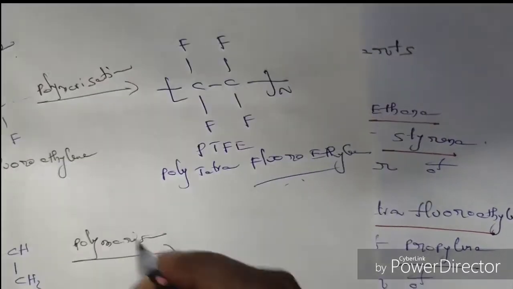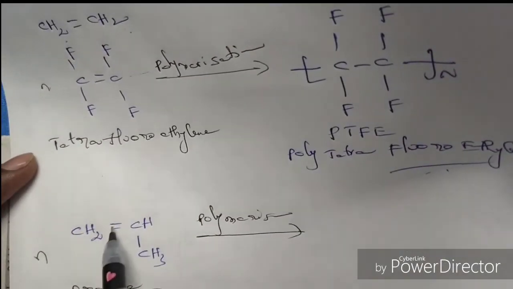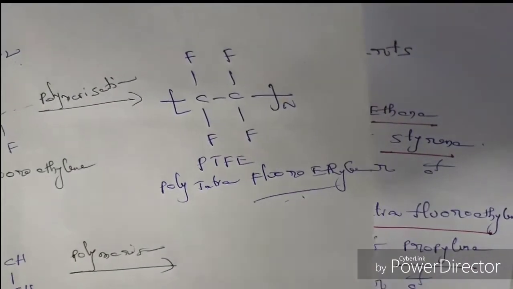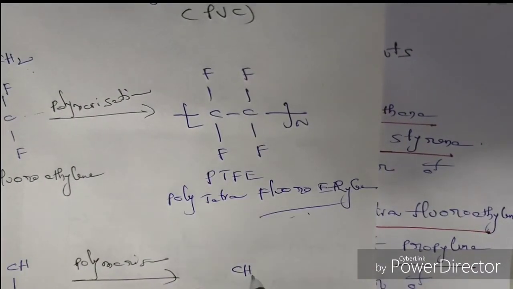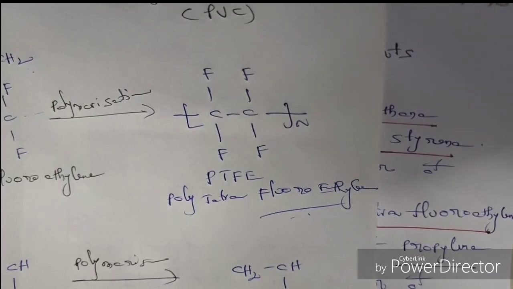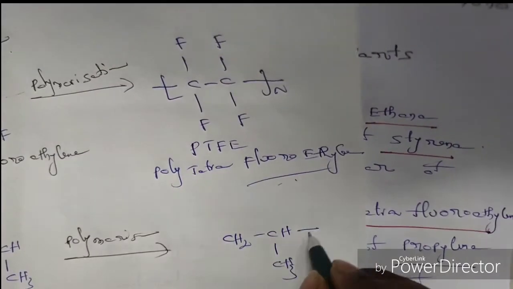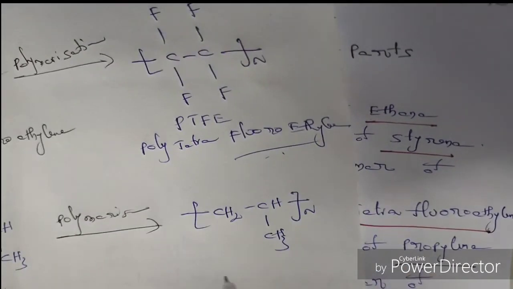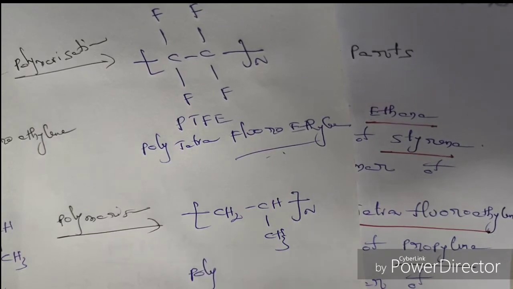So combination of n molecules, on polymerization, this pi bond will be broken, that leads to the formation of two sigma bonds. So CH2 CH CH3, sigma bond sigma bond. This entire unit will repeat n times. So it is called polypropene.